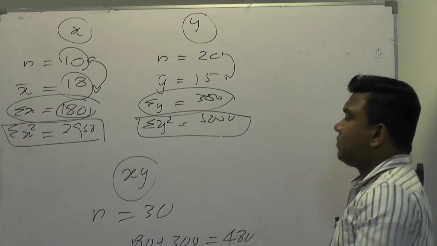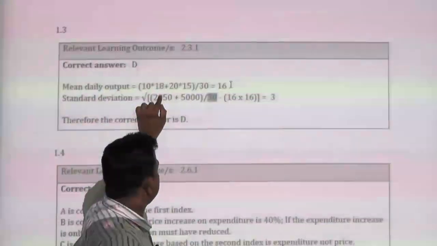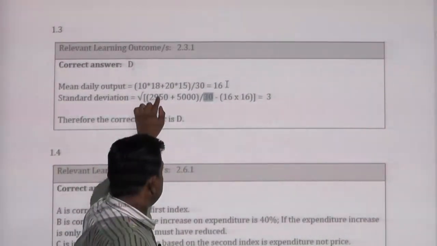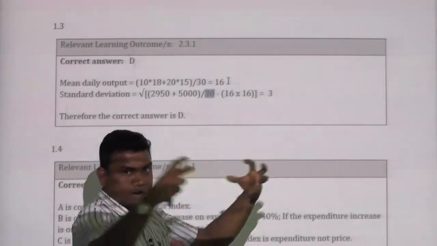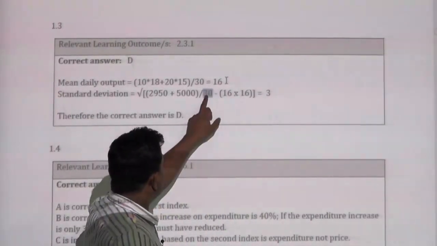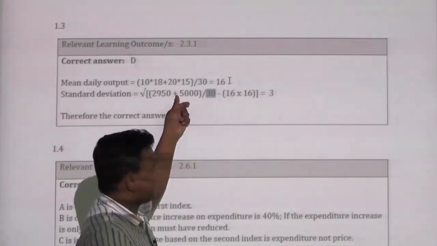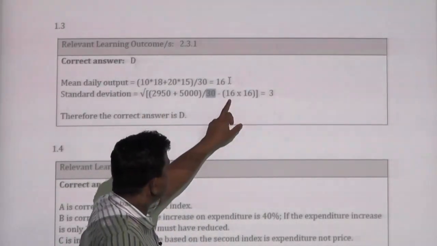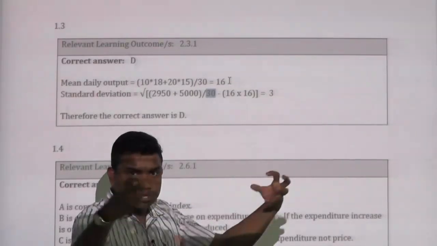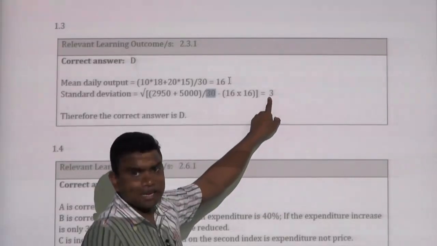The square root of that will be the standard deviation. Look here, this is the answer for standard deviation. You will take the total of sigma x squared and sigma y squared because you have combined the population. Then you will divide it by 30. Then you will have the average of the squares. You will deduct mean into mean, because you have two populations. Then the square root of this will be the standard deviation.